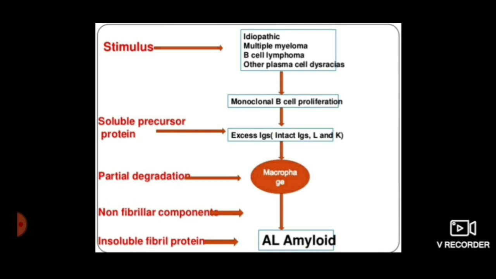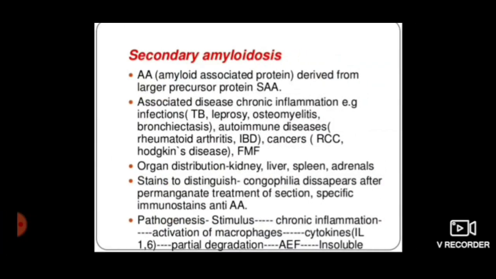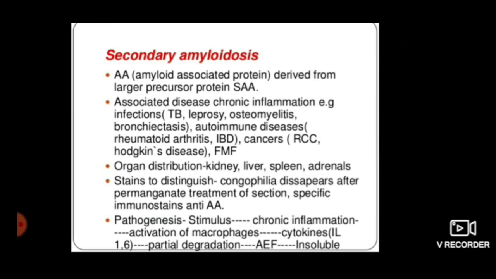Now, secondary amyloidosis. In secondary amyloidosis, AA type of amyloid is prominent, and associated diseases are chronic inflammation like TB, leprosy, osteomyelitis, autoimmune disease, rheumatoid arthritis, inflammatory bowel disorders, cancers, Hodgkin disease. Organ distribution are kidney, liver, spleen, adrenals.